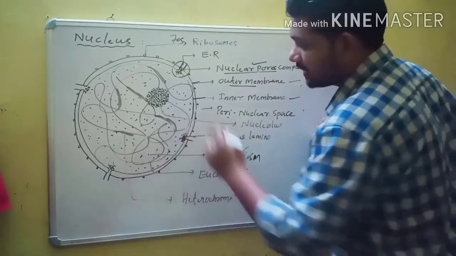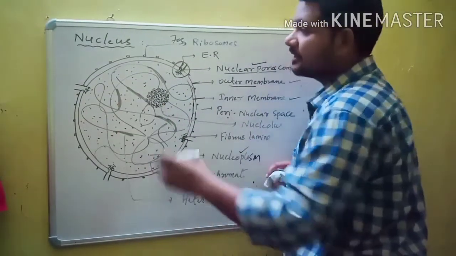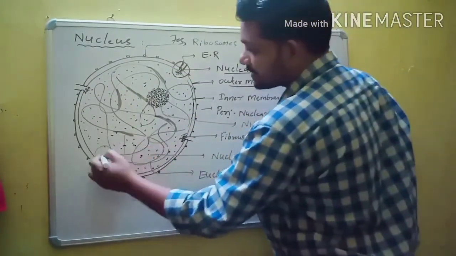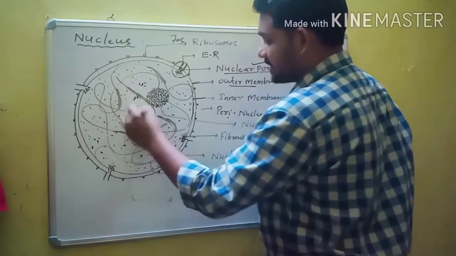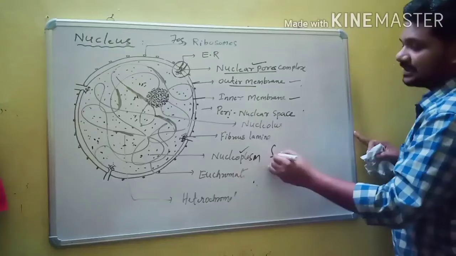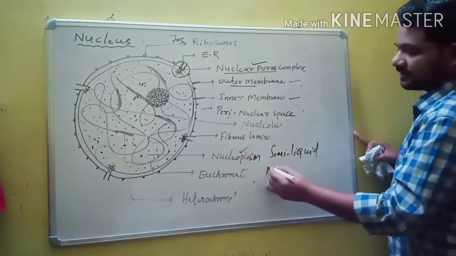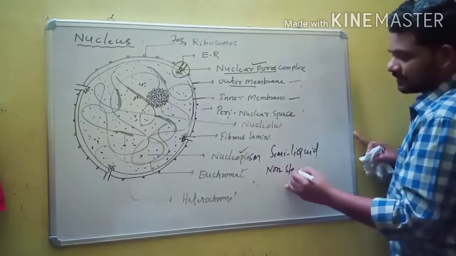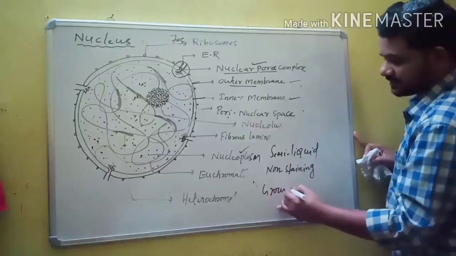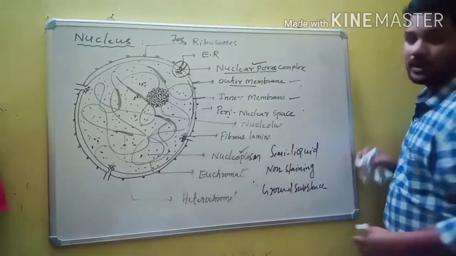The semi-liquid, non-staining ground substance of the nucleus is called nucleoplasm. These are the dot-like substances present in the nucleus. So what is nucleoplasm? It is a semi-liquid, non-staining ground substance. The ground substance of the nucleus is called nucleoplasm.